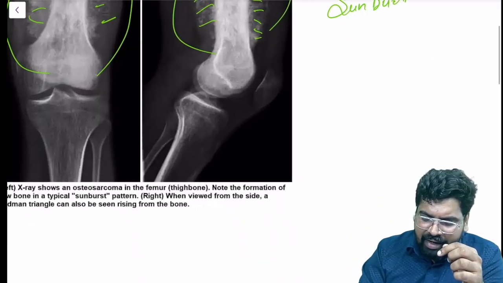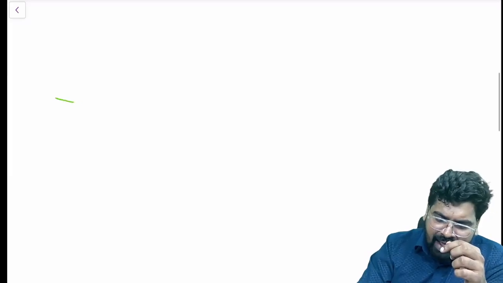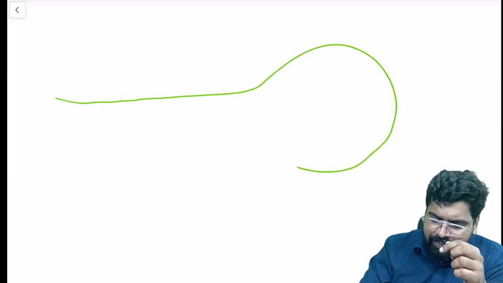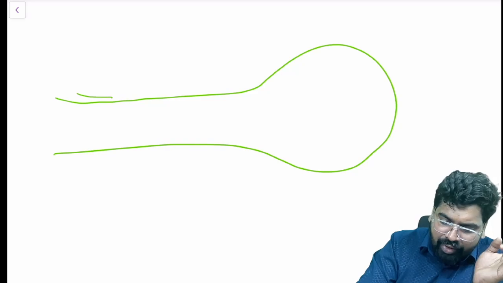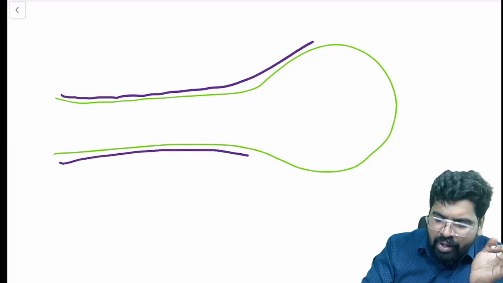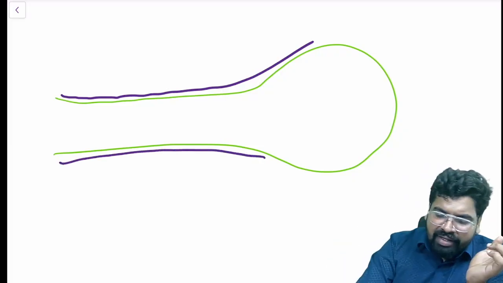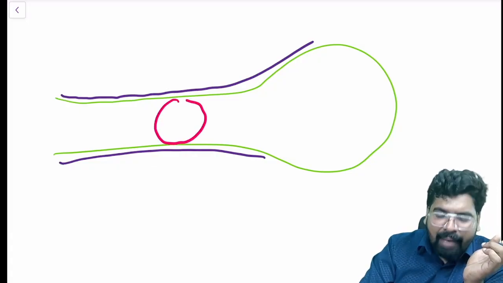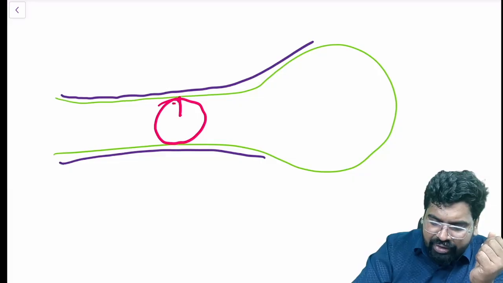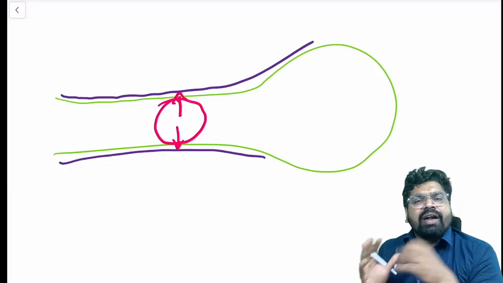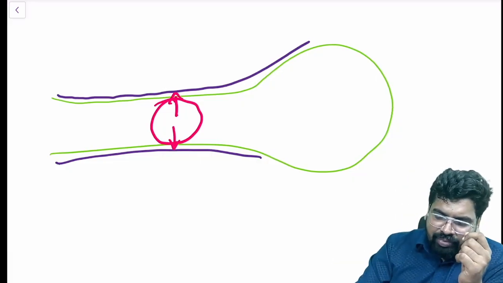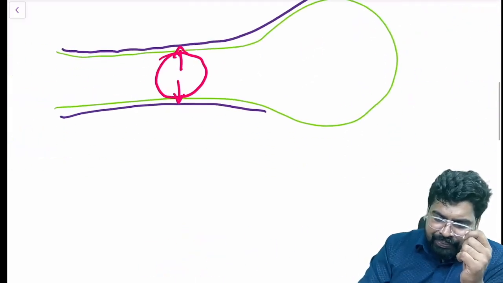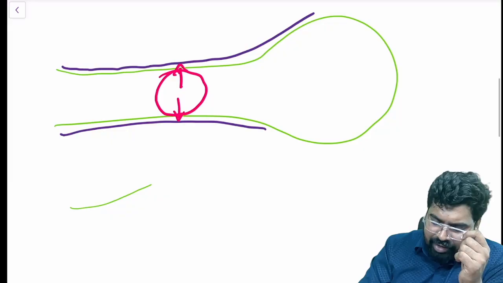How you see a Codman triangle is that whenever the bone has a lesion, imagine that this is a bone, and above this bone I have a periosteum. So I will draw the periosteum here. Now what happens whenever there is a swelling or a lesion in the bone is that it will push and expand the bone. Now, when the bone is expanding, the bone is expanding here.